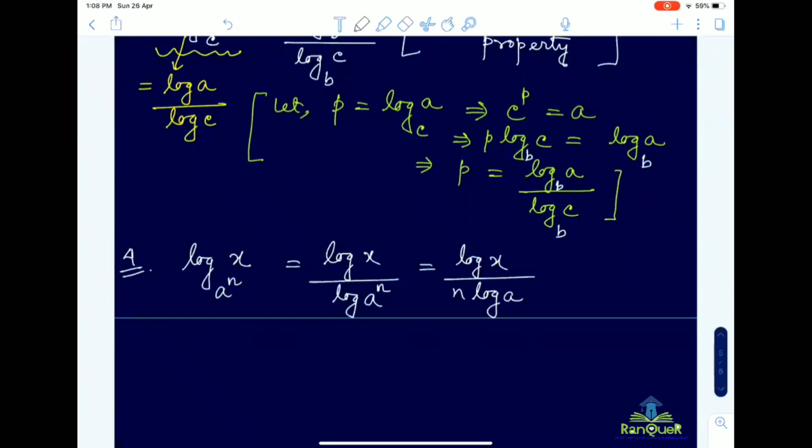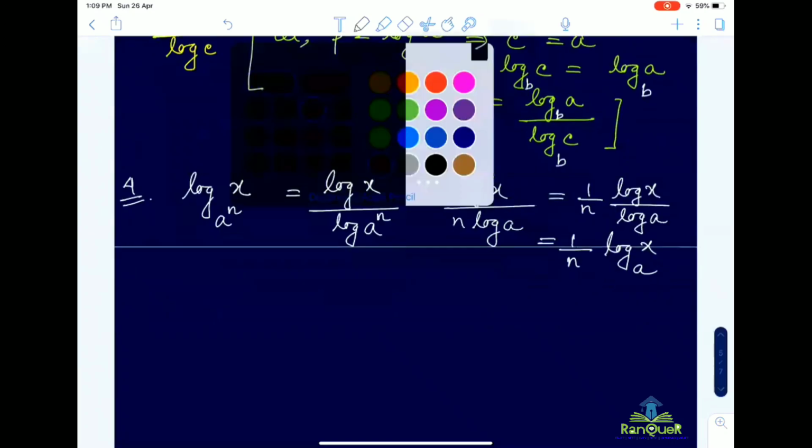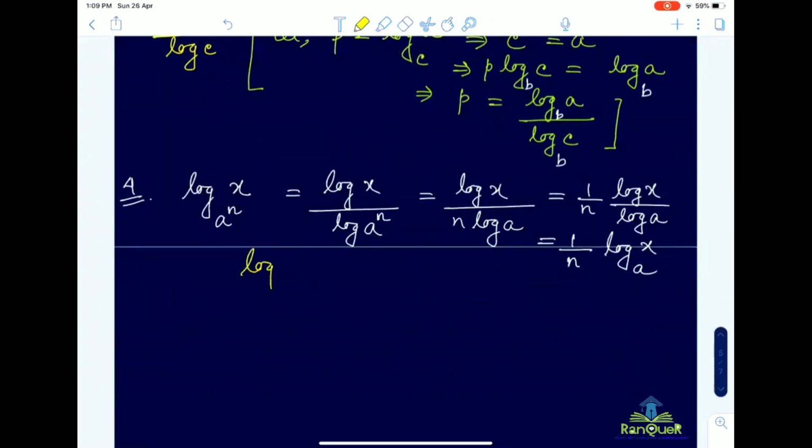We write n log a because we don't know whether the exponent n is odd or even. So we are getting 1 by n log x divided by log a. It means 1 by n log x to the base a. So this is the property: log x to the base a to the power n is equal to 1 by n log x to the base a.